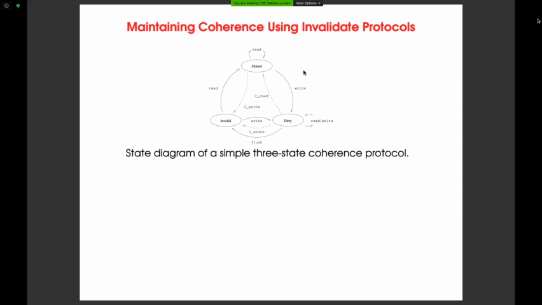Okay. Suppose your copy is a modified copy, then there is no need to send any message to anybody else. You keep on modifying because you know that your copy is the modified one, exclusive to you only. There is no copy somewhere else. So there is no need to update any other blocks because your copy is the only one, which is clean and exclusive. Suppose your block is a shared one, then you cannot simply modify your block. First, what you have to do? You have to send an invalid message to that guy, and then you modify your block because all other blocks become invalid. So this is how the protocol works.